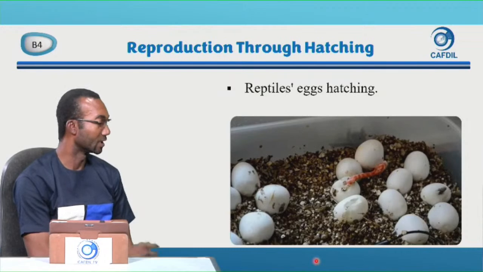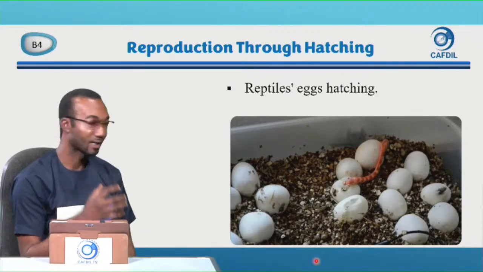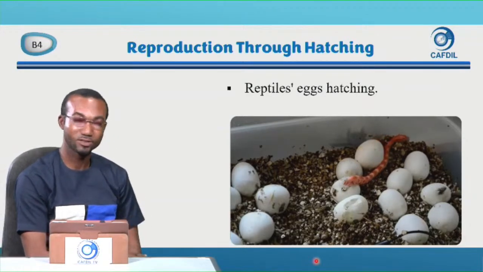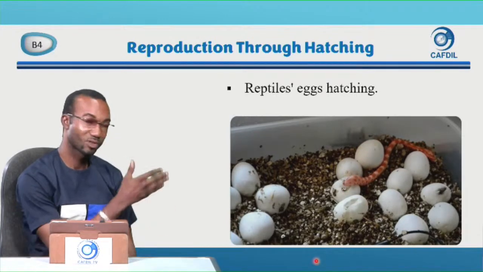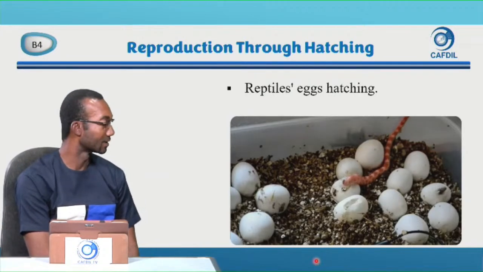They bury the eggs, and the heat in the ground will help the eggs to hatch. So a snake too is coming from the egg. This long snake coming from the egg. So this is what we call hatching.